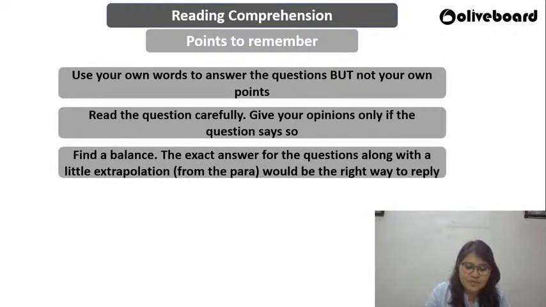There's a difference between inferring and writing something and adding extra points. These are two very different things, guys. Understand that. I'm repeating myself enough. So these are some of the very important points that you need to keep in mind. Let me take your questions now, because these are the basic points you need to keep in mind for reading comprehension. You don't have anything else to discuss about it.